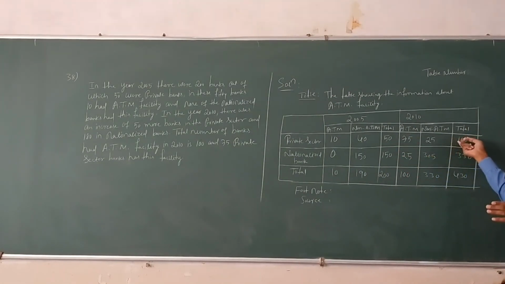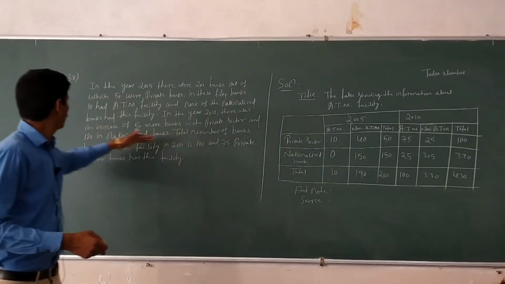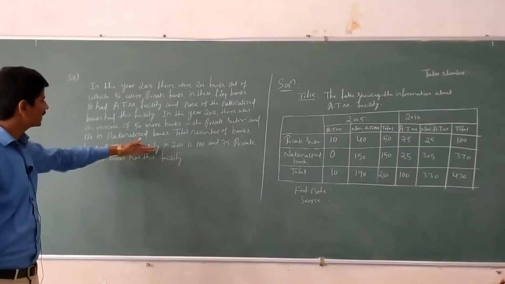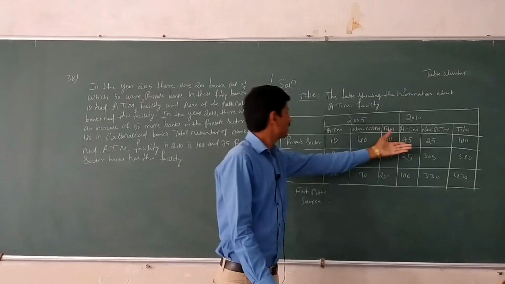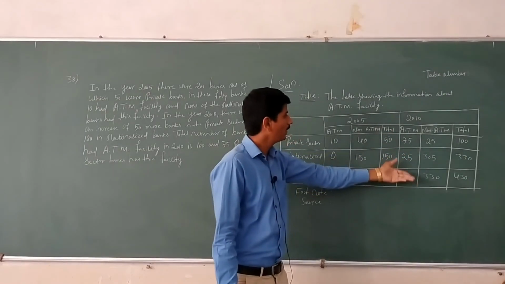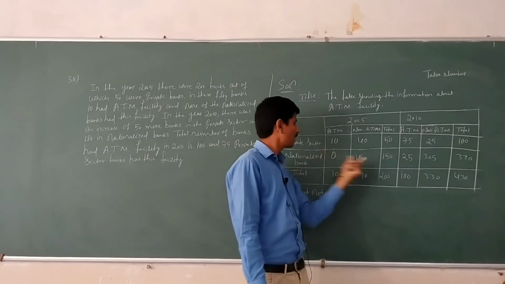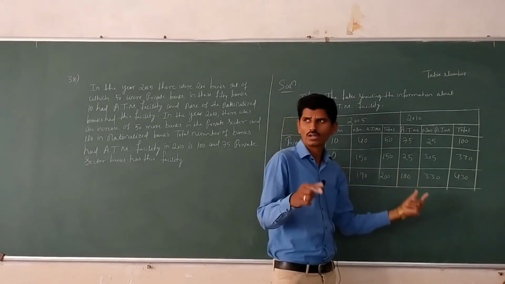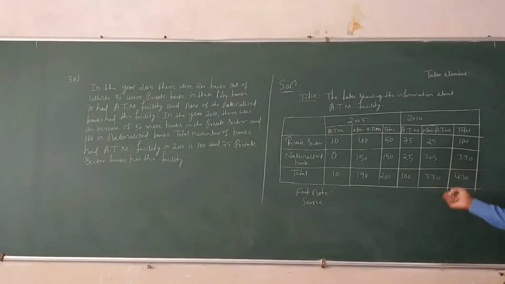Total private banks are 100 and 180 nationalized banks. The total number of banks with ATM facility in 2010 is 100, that is private sector plus nationalized banks. Out of 100, the private sector is 75. The remaining nationalized banks are 25. 100 minus 75 is 25. Then we have to substitute the values. Then we get the remaining values.